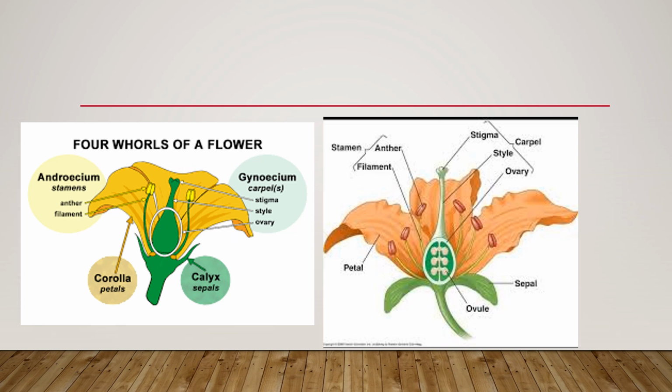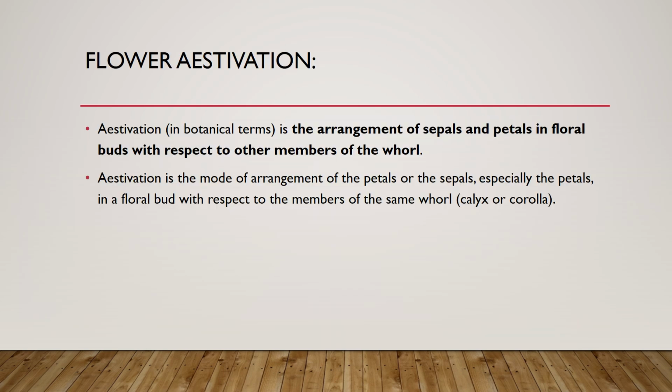Now we're going to shift to another part of the topic, which is flower aestivation. So first of all, what is aestivation, or what is flower aestivation?